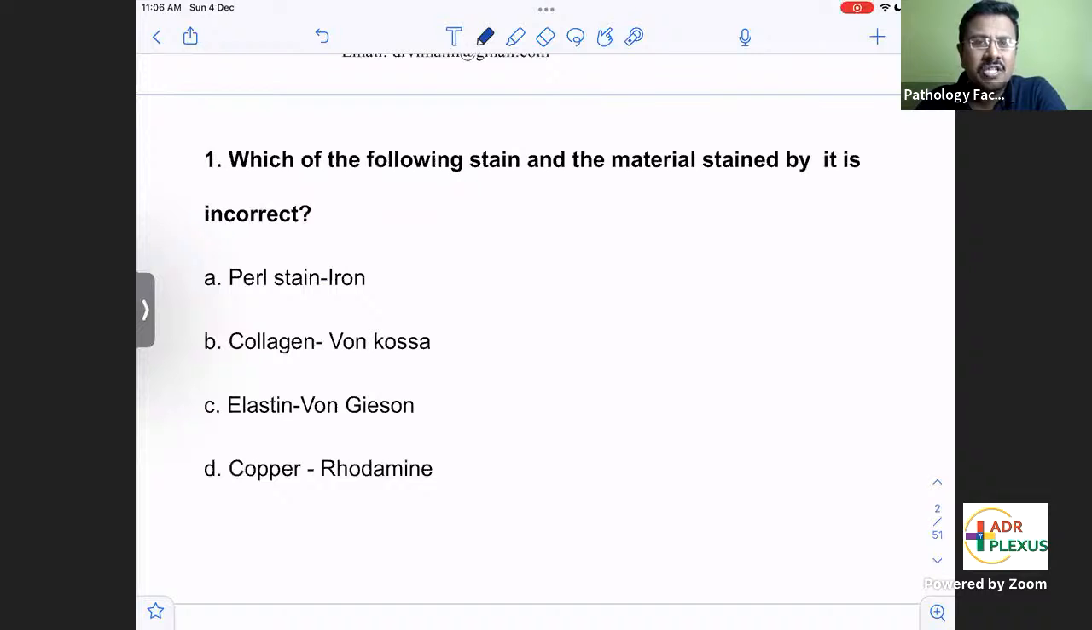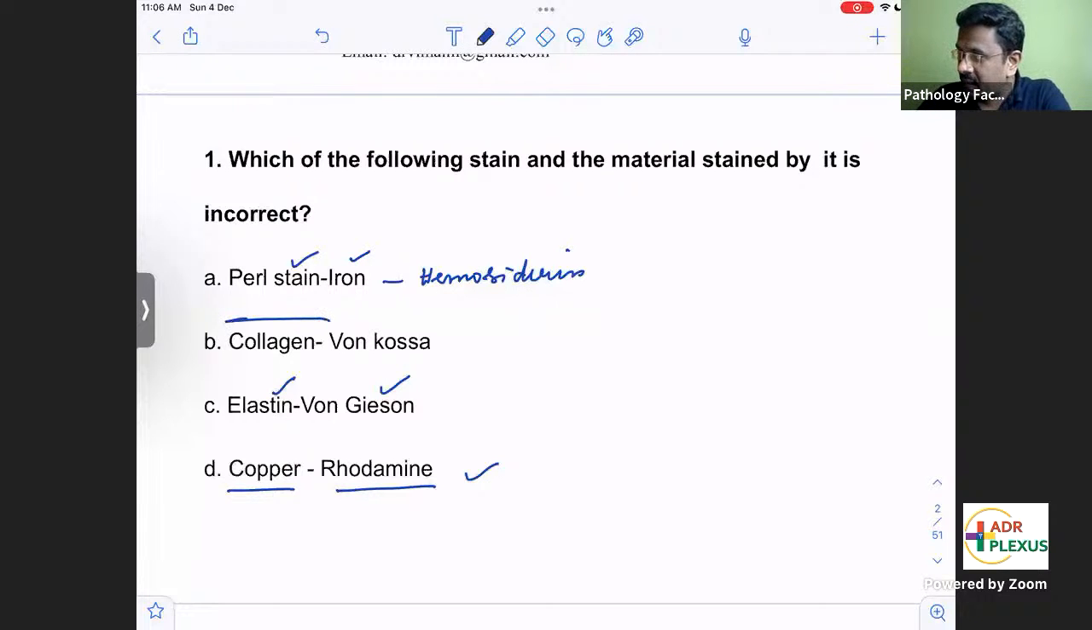First question: which of the following stain and the material stained by it is incorrect? Pearl stain, iron, correct. Yes, Pearl's Prussian blue, hemosiderin, that is correct. Leave the other option. Copper and copper associated protein is rhodanine, the correct answer. Elastin and Van Gieson: yes, elastin fibers with Van Gieson will be the special stain for elastic fibers. Collagen: the special stain to highlight collagen is Masson trichrome.